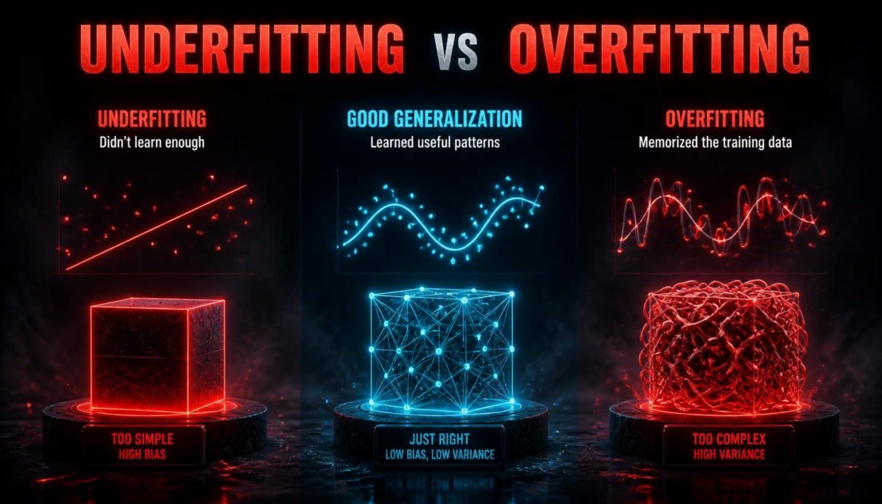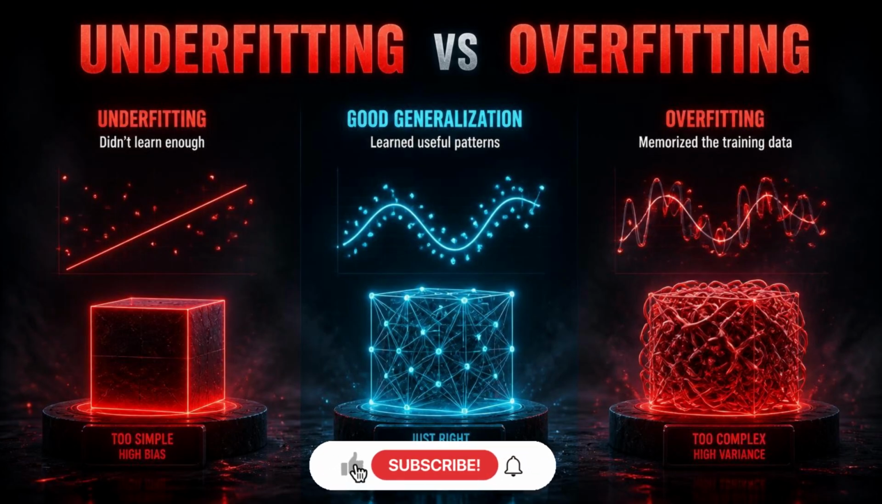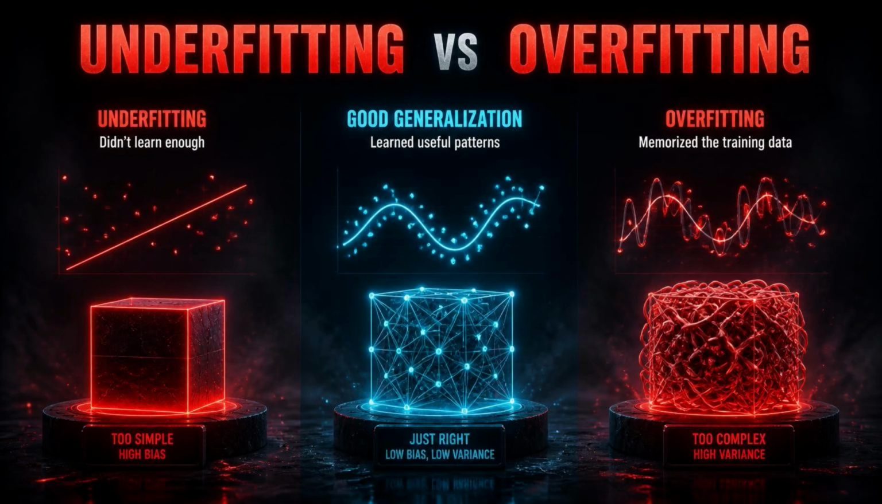There are actually three possibilities. If the model is too simple, it may fail to learn important patterns. That's called underfitting. If it learns useful patterns and performs well on new data, that's what we want. But if it becomes too focused on the training data, it can overfit. So the goal isn't simply make the model fit the training data. The goal is make the model learn patterns that work beyond the training data.